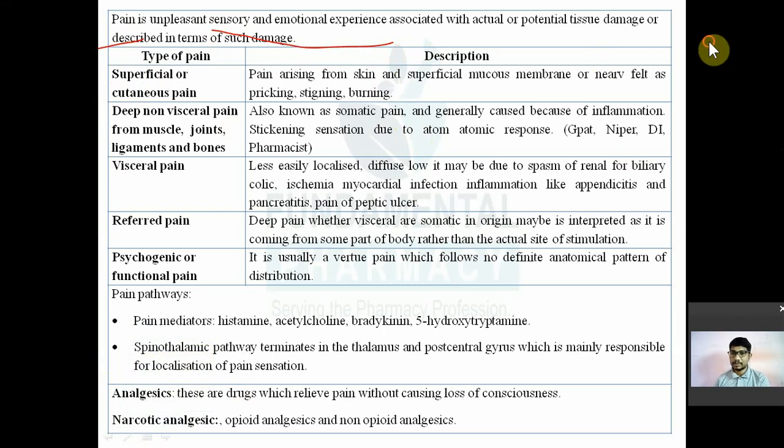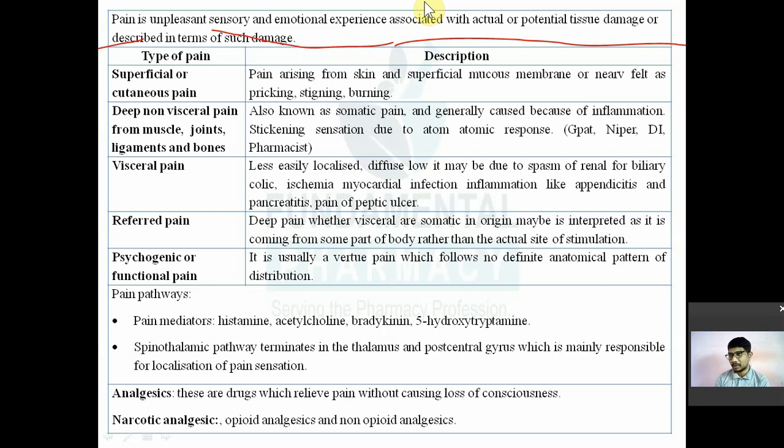So if there is any damage to your tissue, or a potential damage to tissue, you get a noxious sensory experience, and what we call it is pain. So that is pain. Now that pain arises from different pathways.